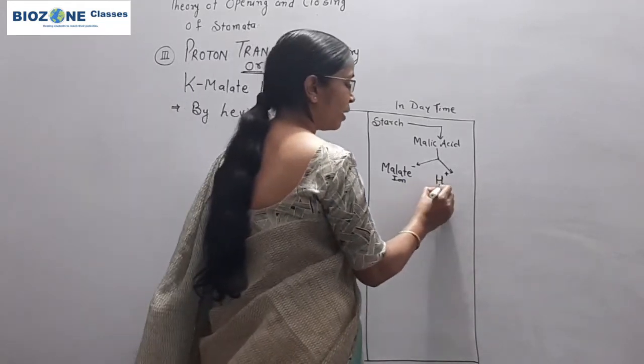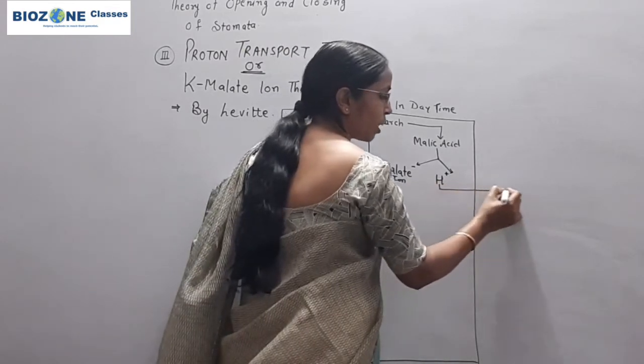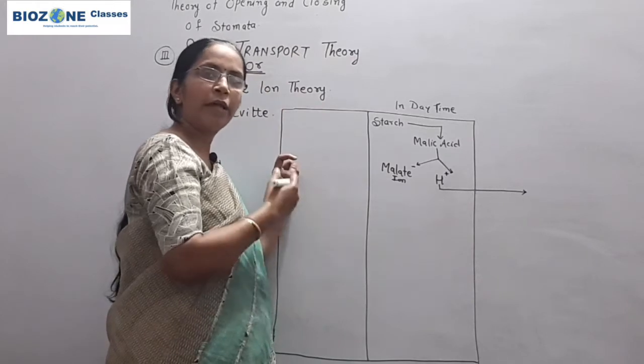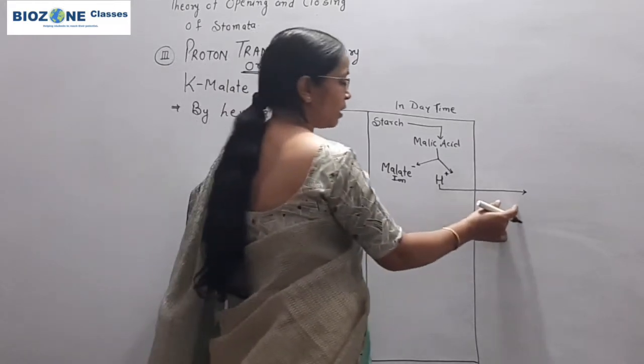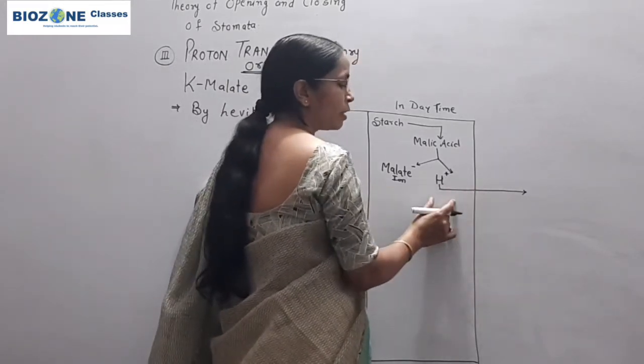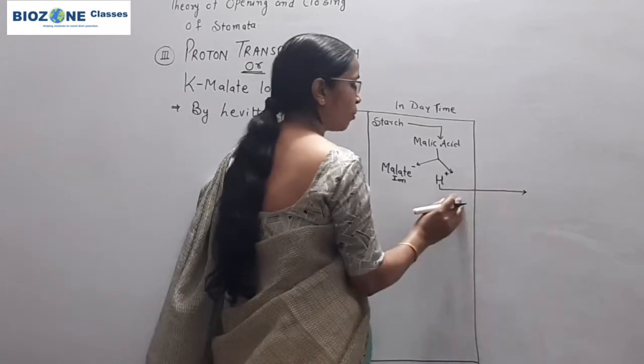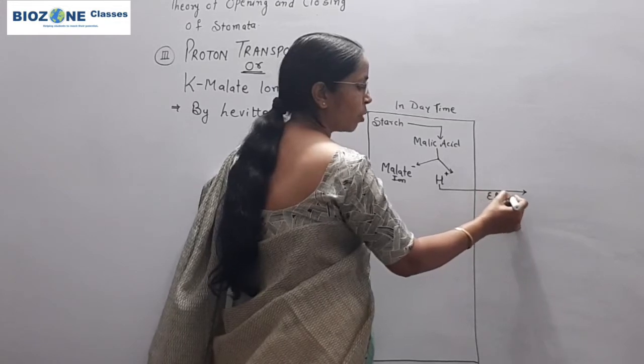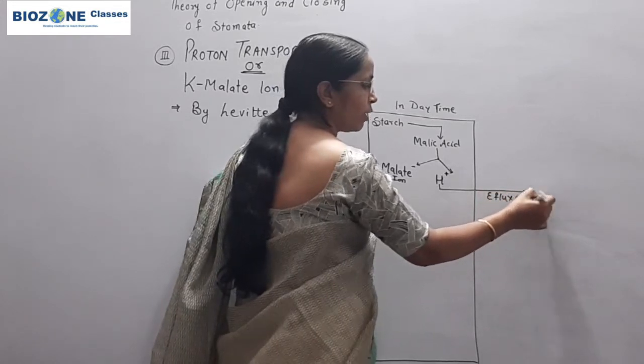From the guard cell, protons or hydrogen ions come out and enter the accessory cells or subsidiary cells, and this movement of hydrogen ion or proton is called efflux of proton or efflux of hydrogen ion.